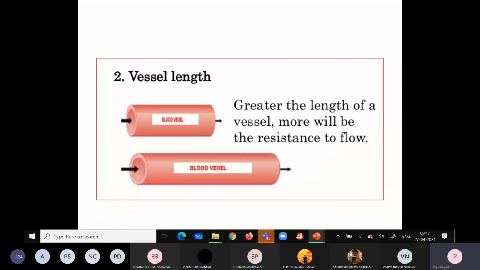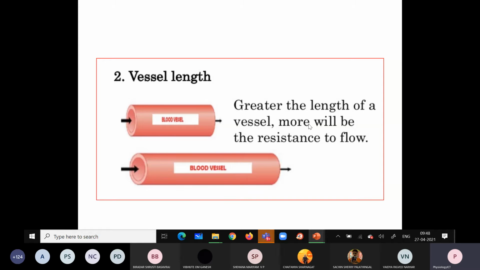So until now we have studied viscosity and how it is related to blood flow. Poiseuille's law tells about the relationship between blood flow and the different factors which form the resistance. We have studied viscosity. Now we are going to study the vessel length.